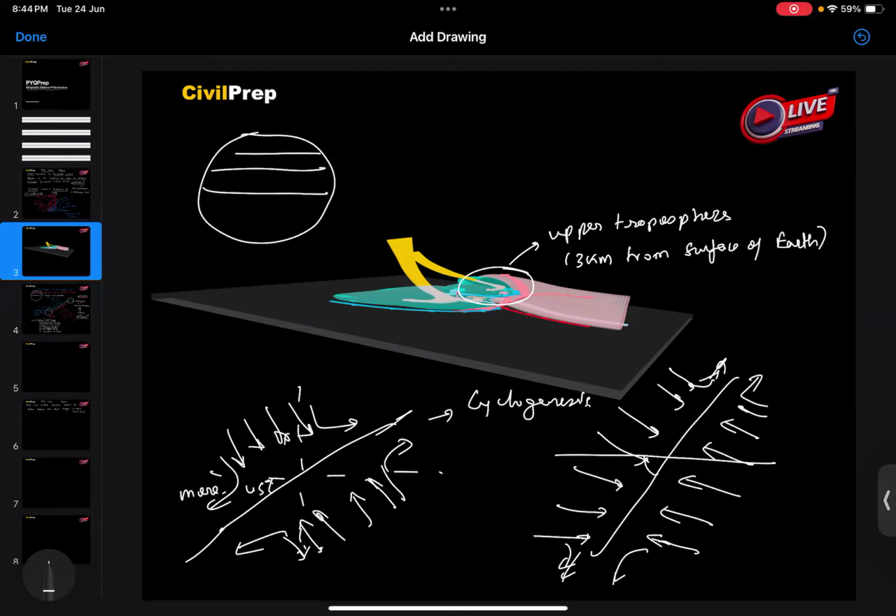So the angle of this axis is crucial for understanding the favorable conditions for the formation of a temperate cyclone.